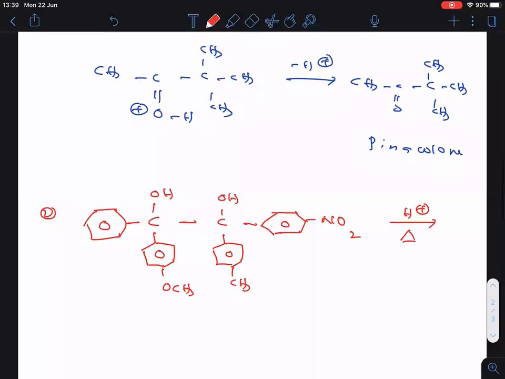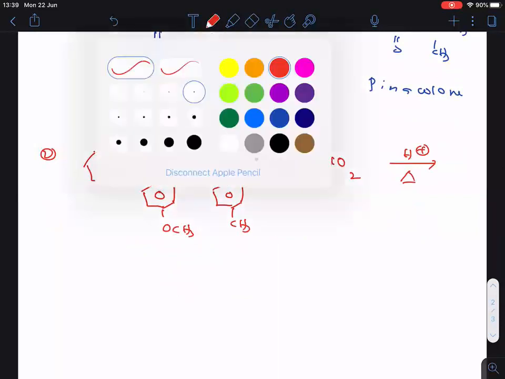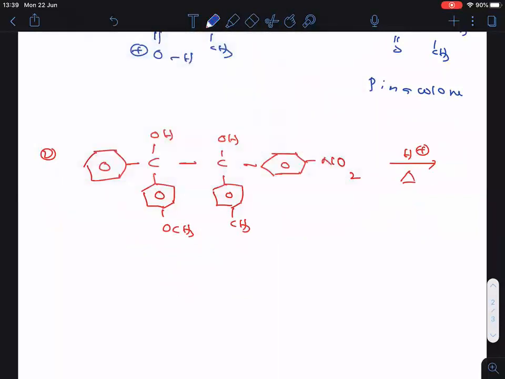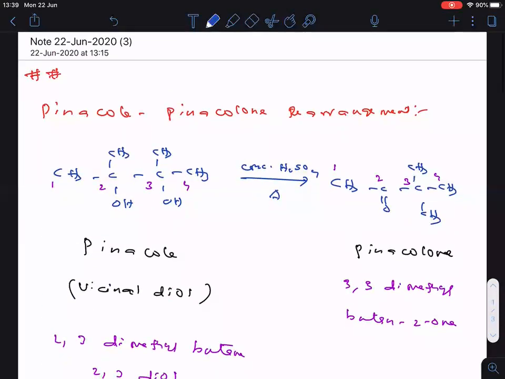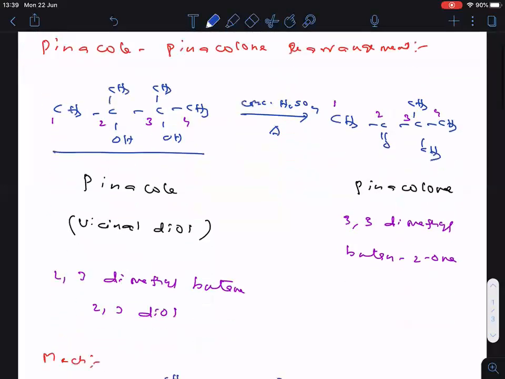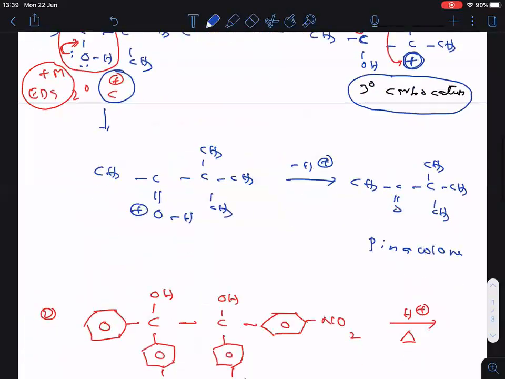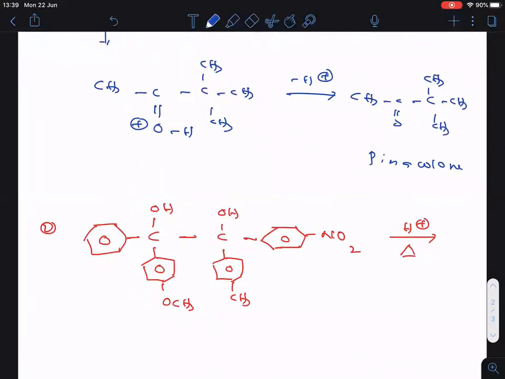Now see clearly, I told you first of all we have to protonate the OH, but which OH is to be protonated, that is important here. In the previous case, this is a symmetrical molecule, so you can protonate with any OH, there is no problem. But this is the most important one. Now please try to understand this one, everyone. For example, if this OH is protonated, let us think.